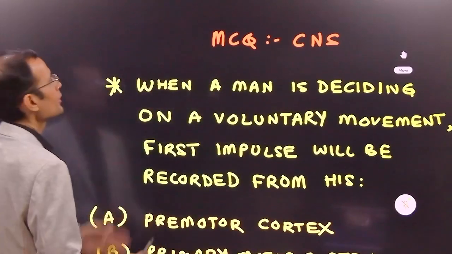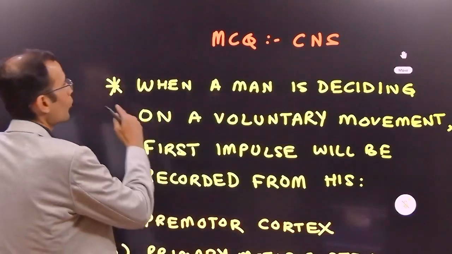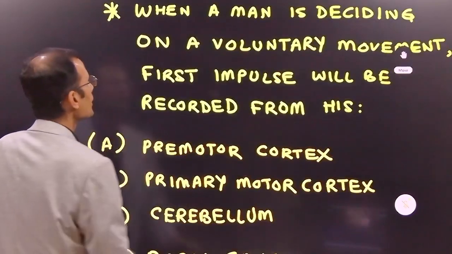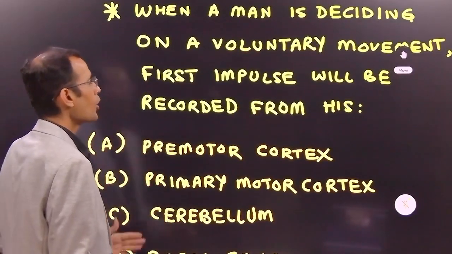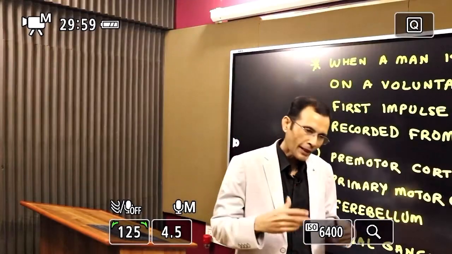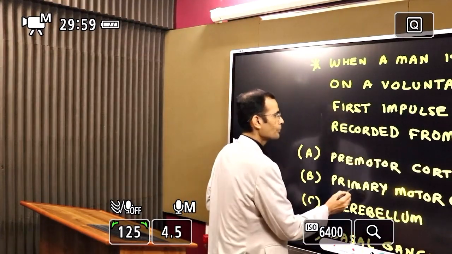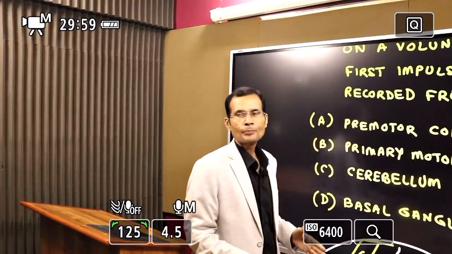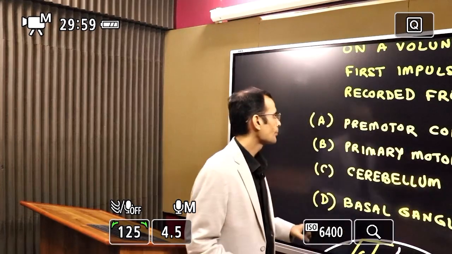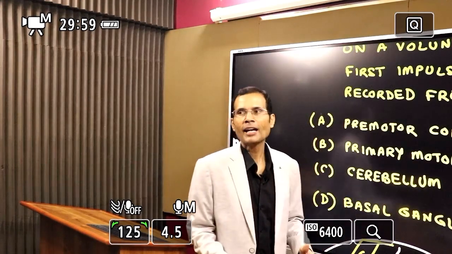Alright, so here is the MCQ. It's the MCQ on CNS. When a man is deciding on a voluntary movement, first impulse will be recorded from his which part of the brain? That was the MCQ. And the options are premotor cortex, or let's say premotor and supplementary motor areas, primary motor cortex, cerebellum, or basal ganglia.